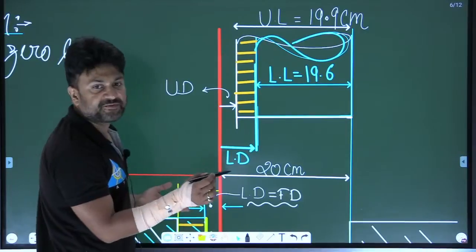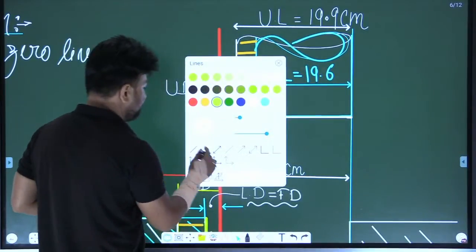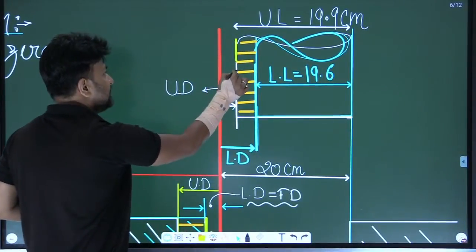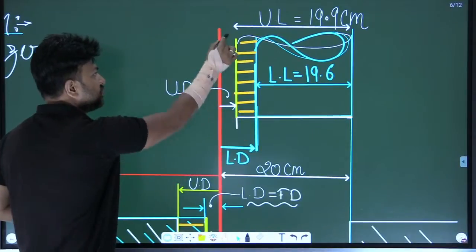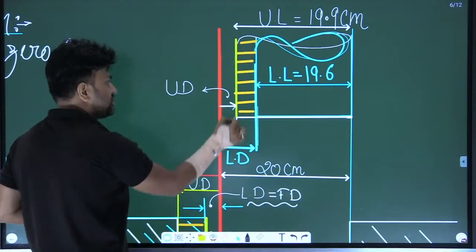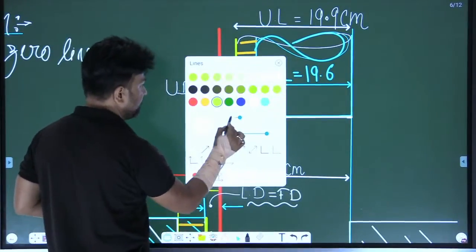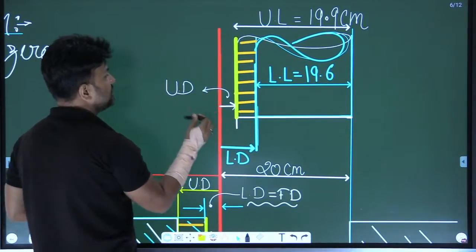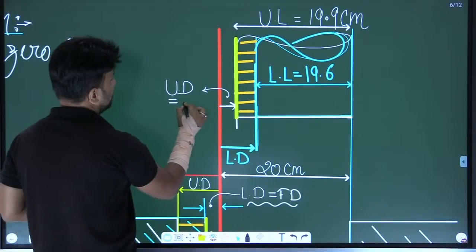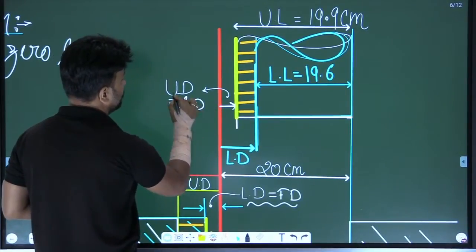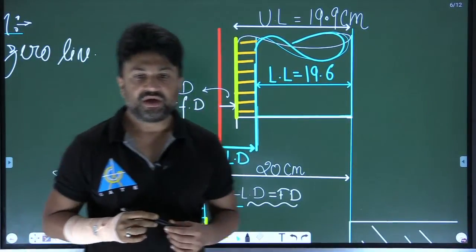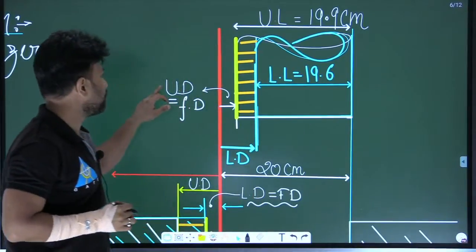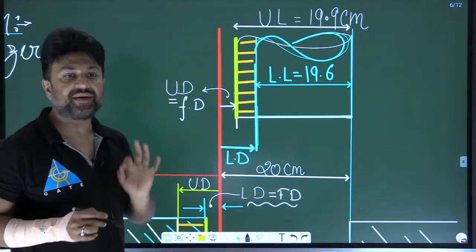You have to see which limit is nearest to the zero line. So for the shaft, here you can see the upper limit is nearer to the zero line. So here the fundamental deviation becomes equal to what? The upper deviation.